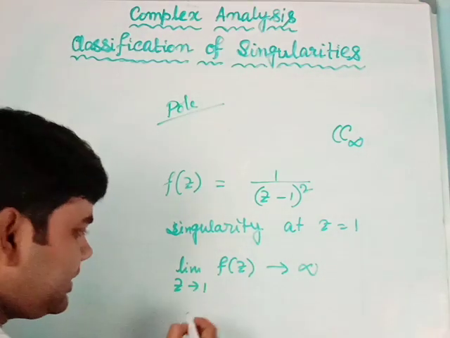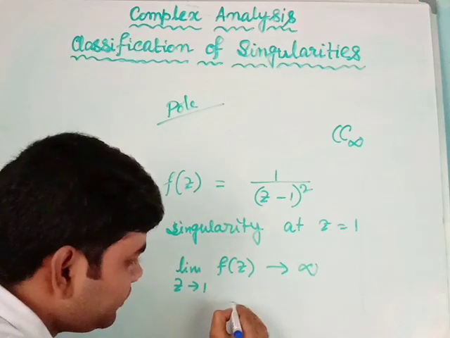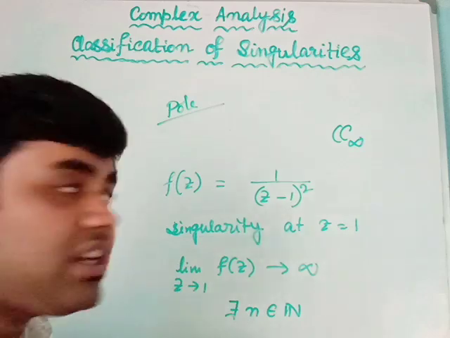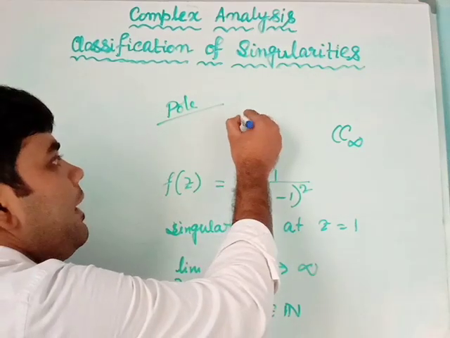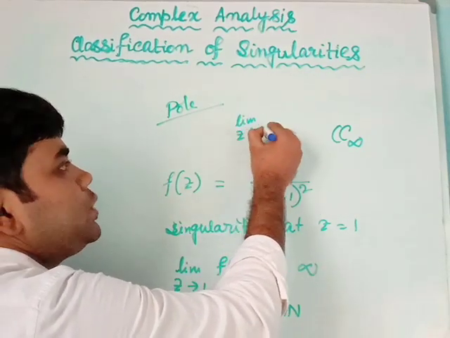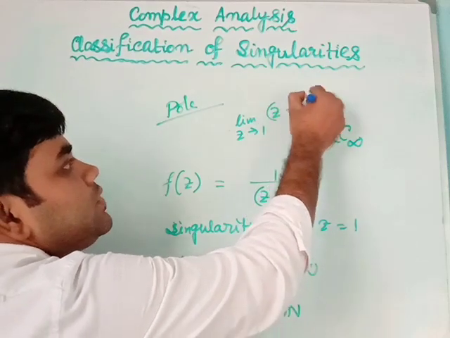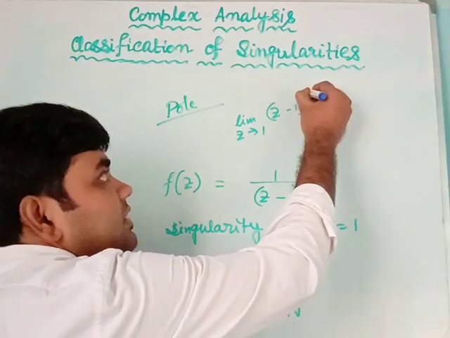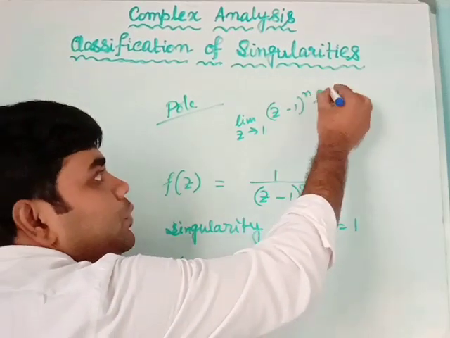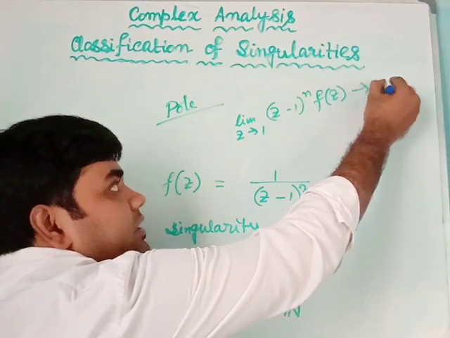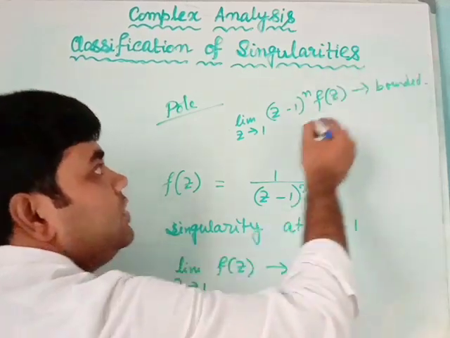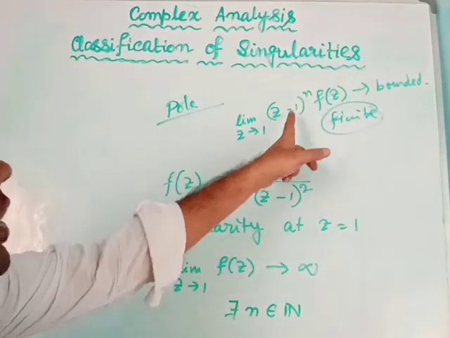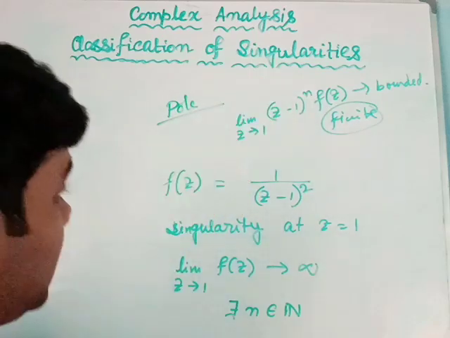Now the second criterion is there will exist a natural number n such that the limit as z tends to 1 of (z minus 1) to the power n, this particular n is the power, into f(z) will be bounded. This will have a finite value. This will have a finite limit. So there will exist some natural number n.